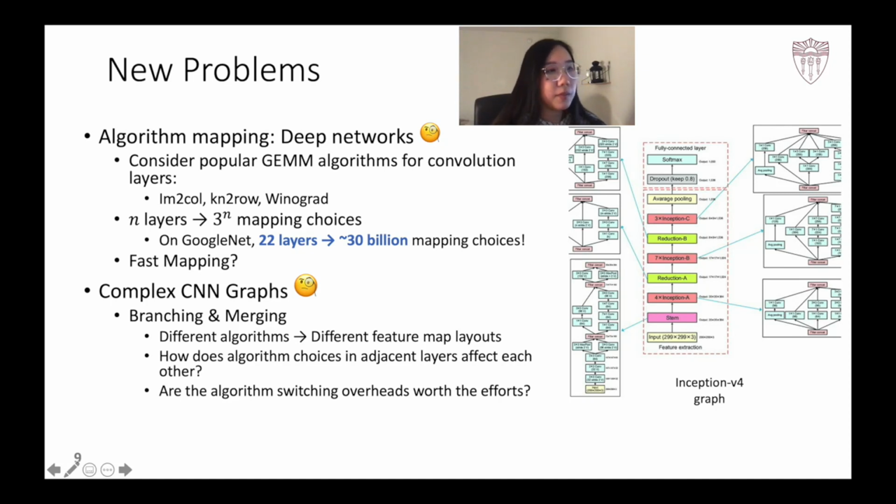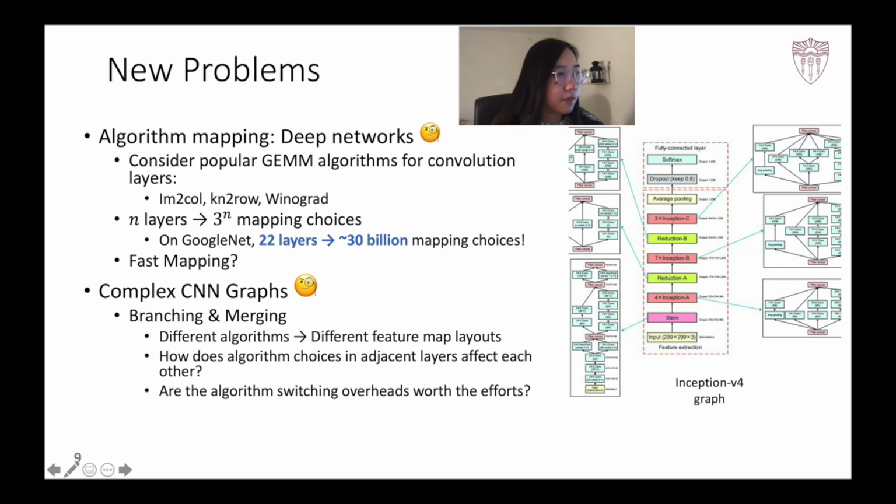The other major problem to answer is that CNN graphs are getting more complex with all kinds of branching and merging edges in their graphs. If we switch algorithms between layers, there is some unavoidable extra overhead coming into the picture because different algorithms require different feature map layouts to efficiently perform on a certain convolution layer.